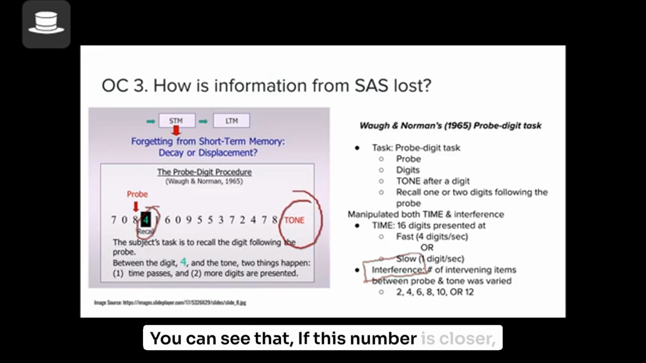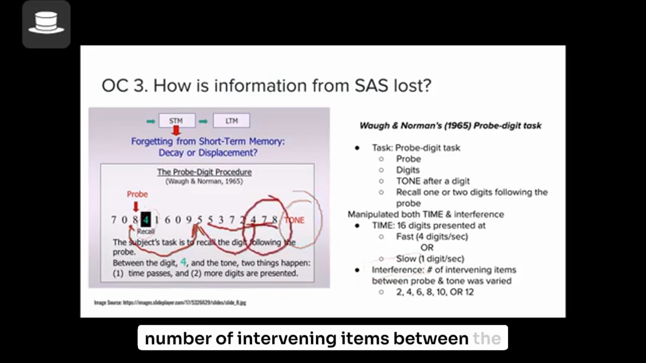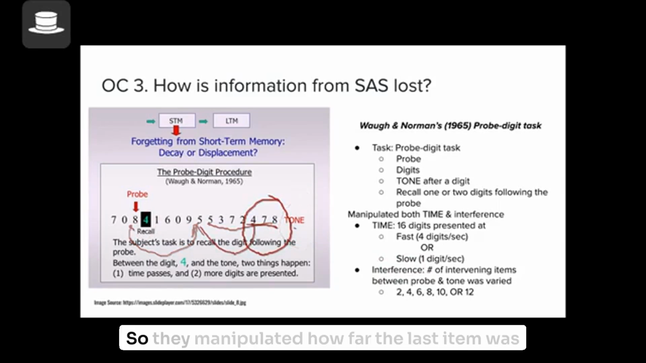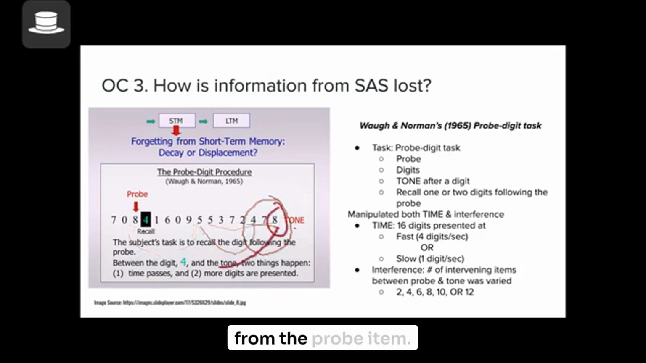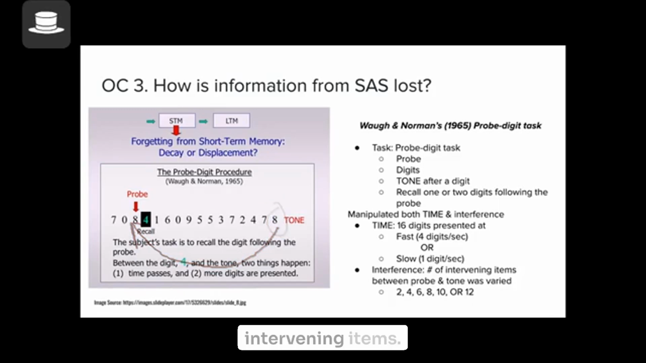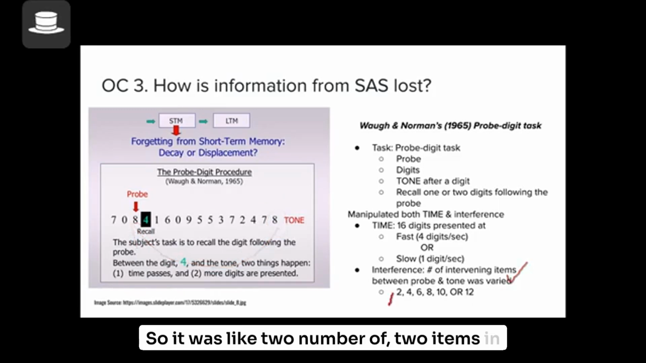If this number is closer, then there are fewer items. If the number is closer, then the number of intervening items between the recall item and the tone is fewer. So they manipulated how far the last item was from the probe item. It was either immediately before it or 2, 3, 4, 5 or 16 digits before it. So they manipulated the interference aspect by manipulating the number of intervening items. So it was like 2 items in between, 4 items, 6 items, 8 items, 10 or 12 items in between.